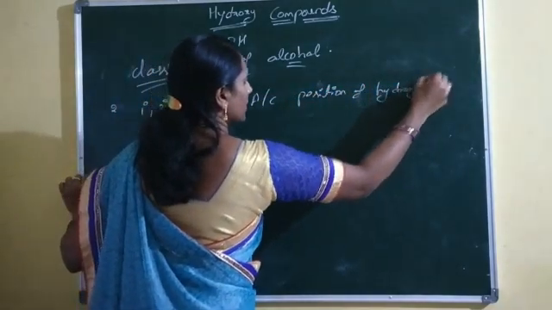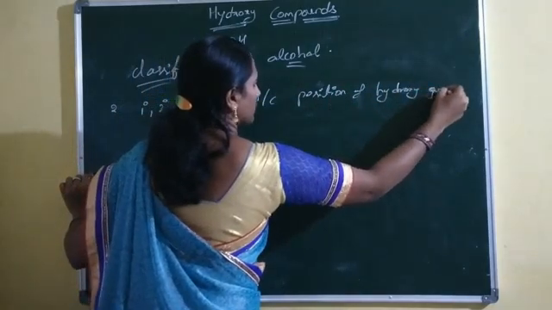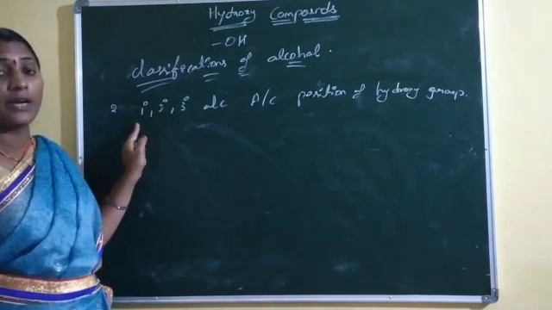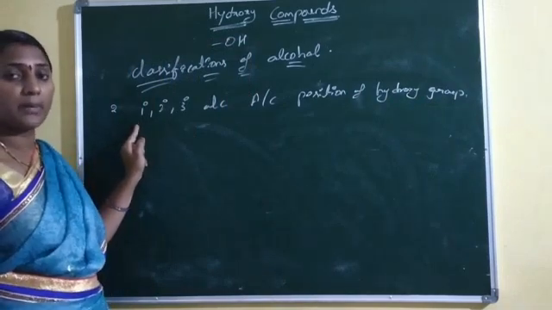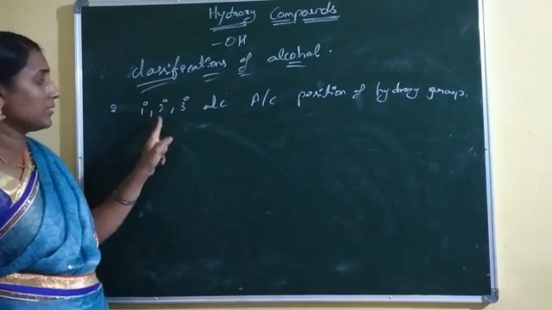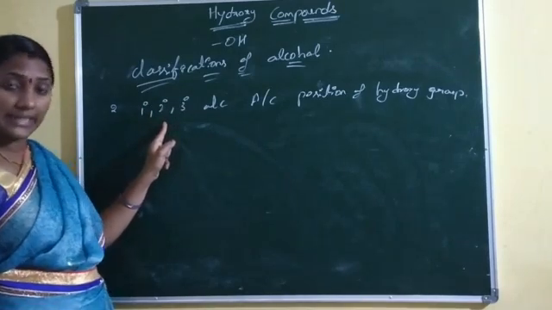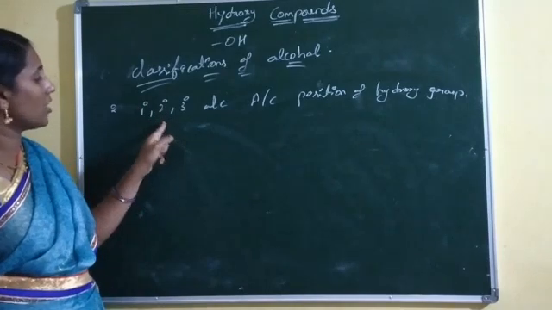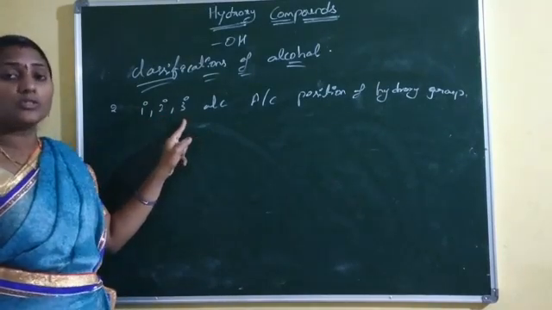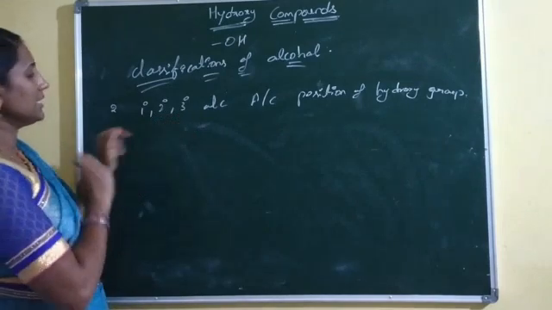Primary alcohols means the OH group is directly bonded with a primary carbon. Secondary alcohols have the hydroxy group directly bonded with a secondary carbon, and tertiary alcohols mean the OH group is directly bonded with a tertiary carbon.